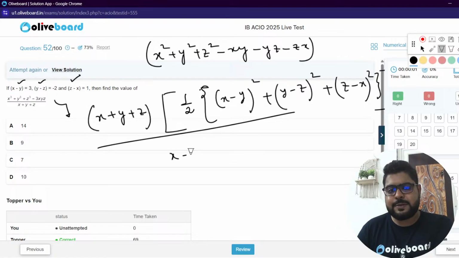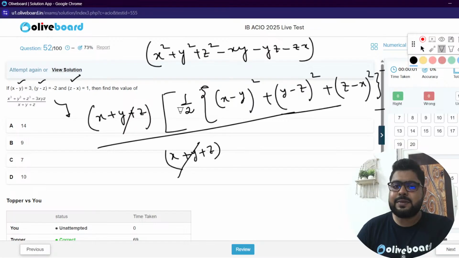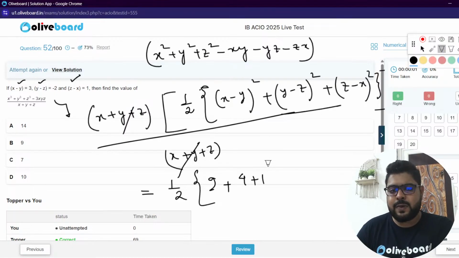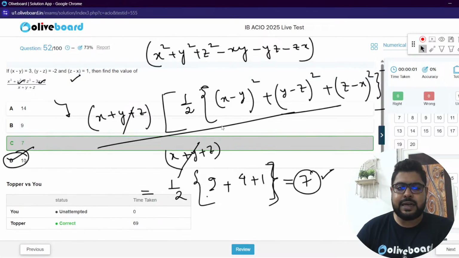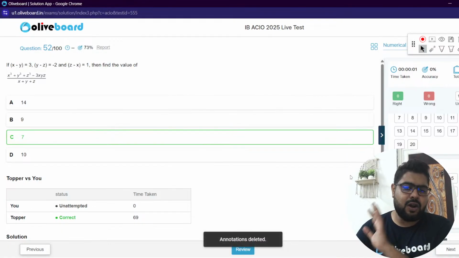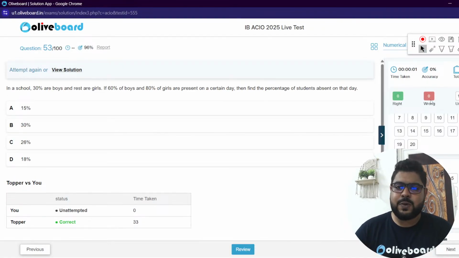By sir, x plus y plus z. Told you na, sir, cancels. Put down these values. These are given, sir. X minus y 3, 3 square 9, minus 2 square 4. This is 1. So that means 9 and 10, 14, 7 is the answer, sir. 7, option C. That's your answer. Done. Not difficult at all. Next one.